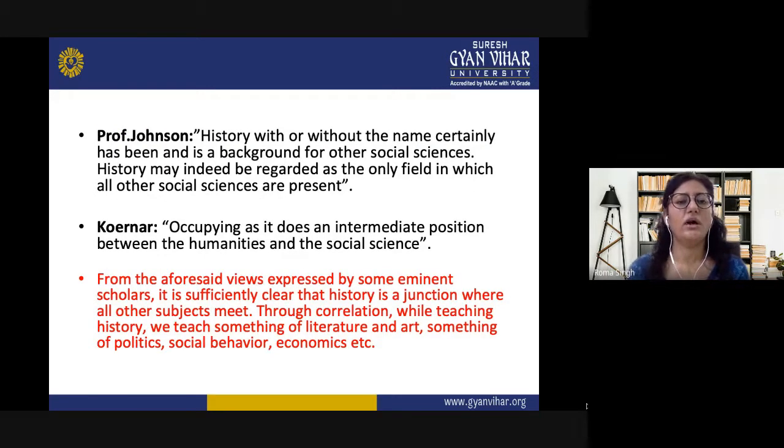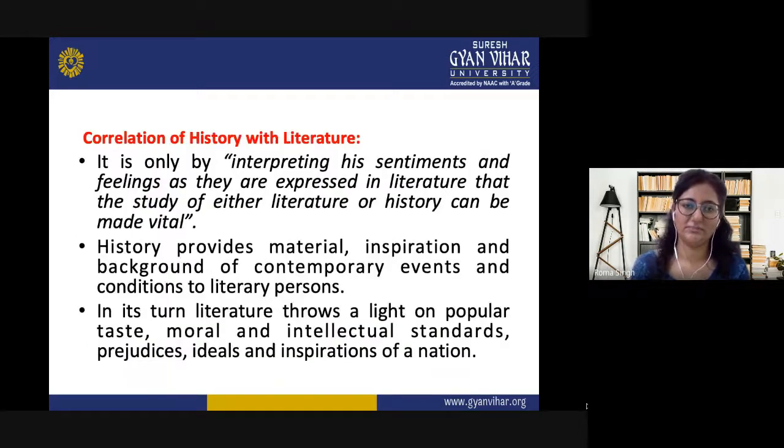This is how other people have also thought that history cannot be taught in isolation, and it has background from social sciences and from humanities. So from these views we can say that it is sufficiently clear that history is a junction where all other subjects meet. Through correlation, while teaching history, we teach something of literature, something of art, something of politics, something of economics, and various other subjects. First of all, we will take a look at the correlation of history with literature.